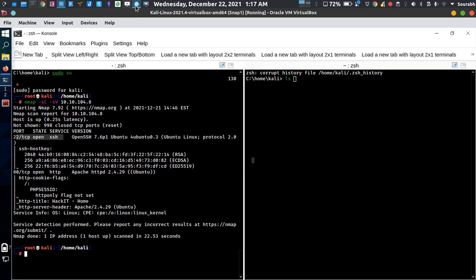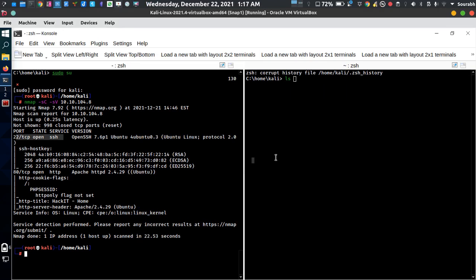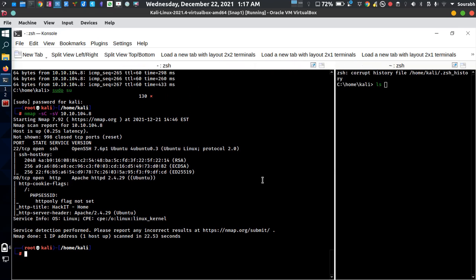In a previous video I talked about a tool called Remmina. There is a thing called SSH which is running on port 22, and as you can see it's running on port 22. So what does that mean? It means that we can access this machine if we have valid credentials, a valid username and valid password. By connecting on port 22 we can access the machine. So we first note that port 22 is open, and there's another port, port 80, which is under TCP, and it's hosting a web server called Apache httpd 2.4.29 Ubuntu.